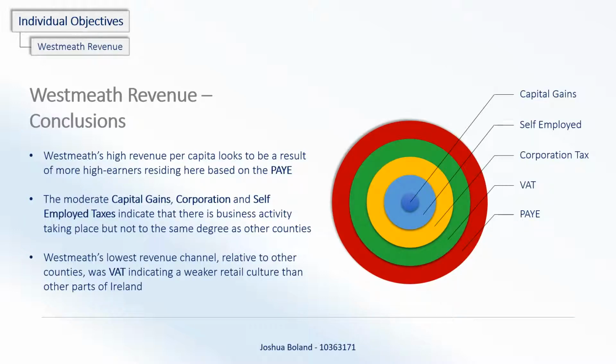So the conclusions of this: Westmeath's high revenue per capita looks to be a result of more high earners residing here, based on the PAYE figures. The moderate capital gains, corporation, and self-employed taxes indicate that there is business activity taking place, but not to the same degree as other counties, particularly when you consider the likes of Dublin. Westmeath's lowest revenue channel relative to the other counties was VAT, which would indicate a weaker retail culture present in Westmeath compared to other parts of Ireland. And again, Dublin would be the best example of this.